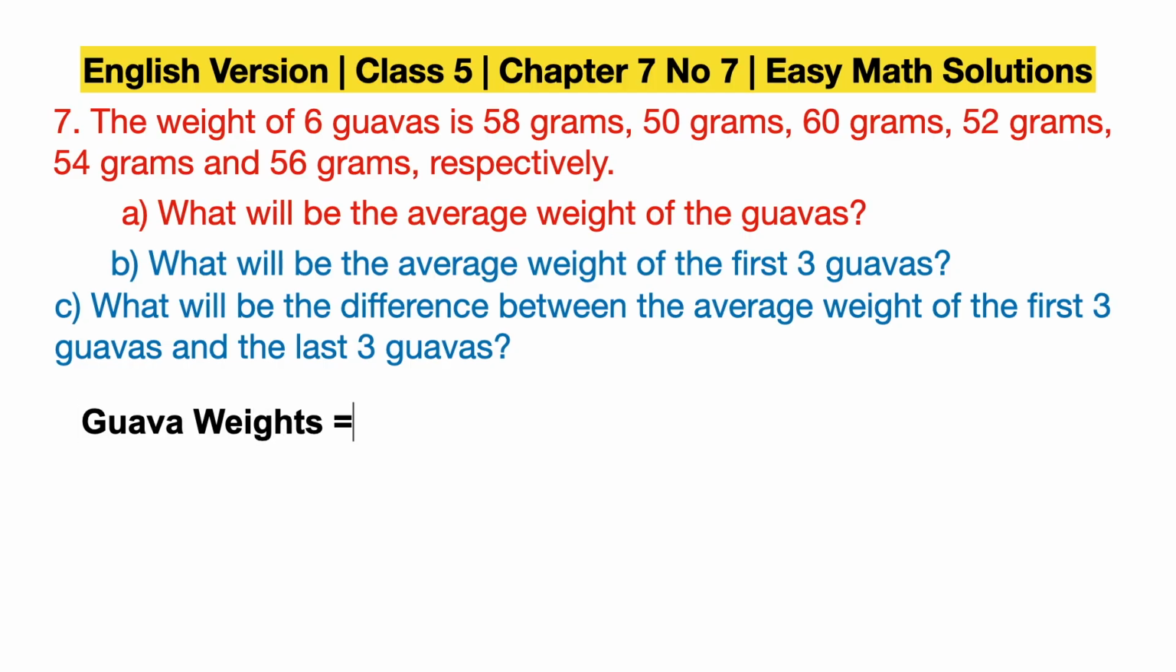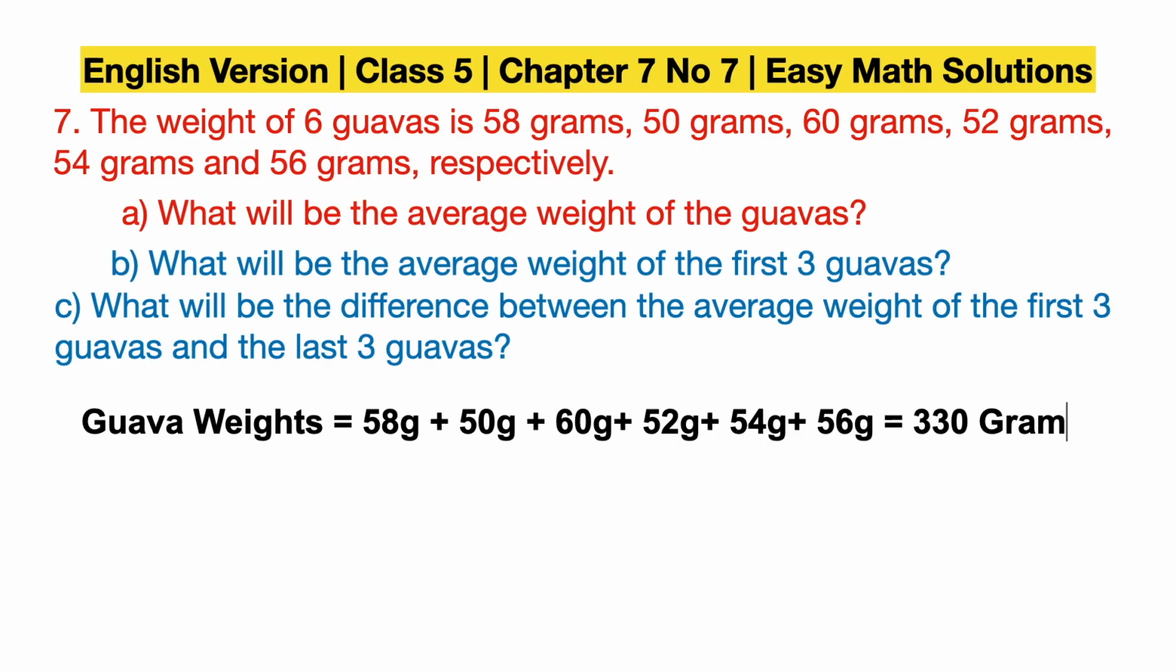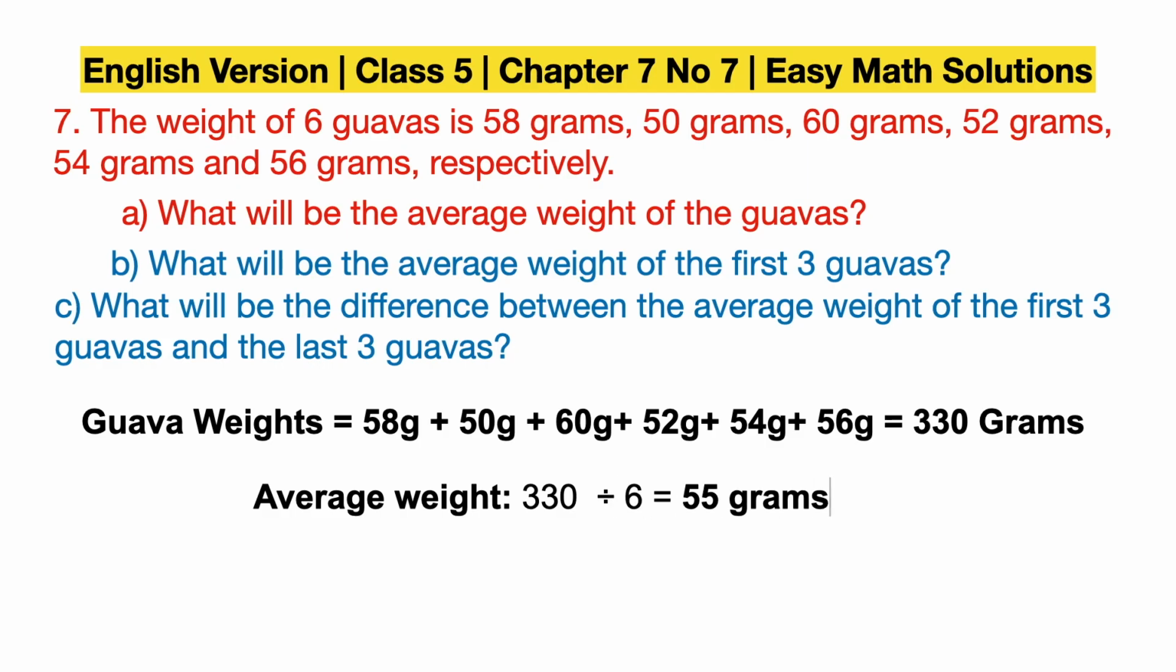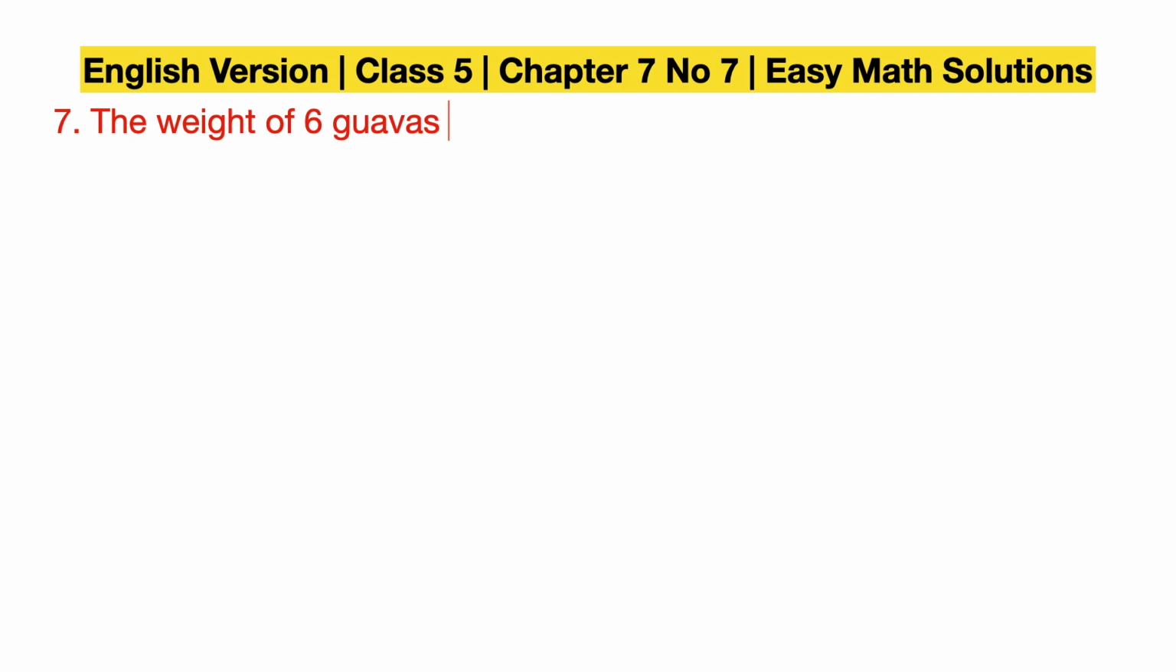Then guava average weight: 58 plus 50 plus 60 plus 52 plus 54 plus 56 gram equal to 330 grams. Then average: 330 divided by 6 equal to 55 gram. Then B,